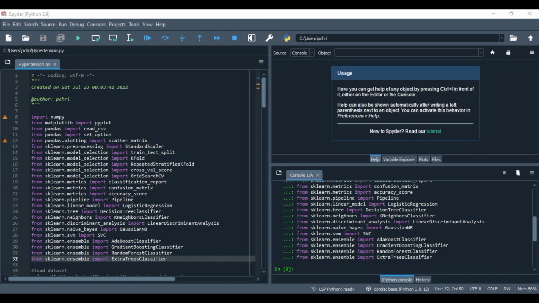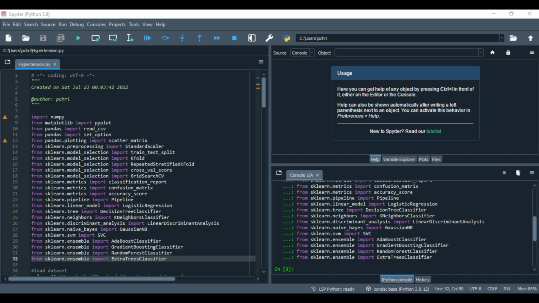And then we have gradient boosting, right? Gradient boosting is basically a machine learning technique, right, used in regression and classification, which gives a prediction model in the form of an ensemble of weak prediction models, which are typically decision trees.